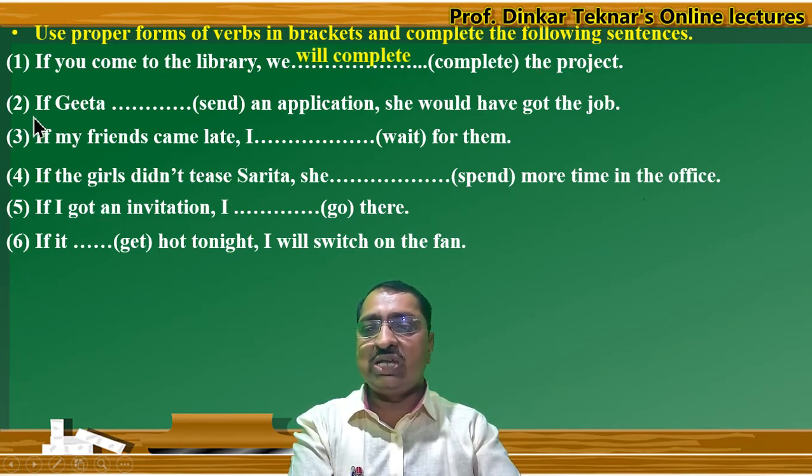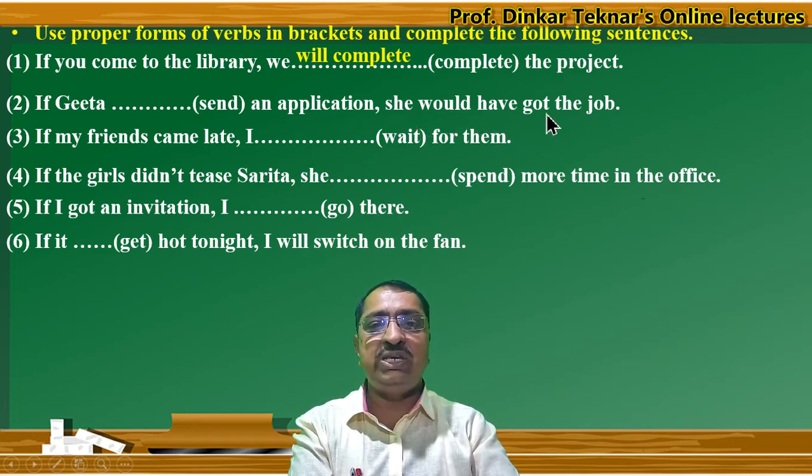Now second sentence, if Geeta sent an application, she would have got the job. Here in the second conditional clause, would have plus VPP is used. So the first clause should have had plus VPP, that is past perfect tense. And the answer should be, if Geeta had sent an application, she would have got the job.